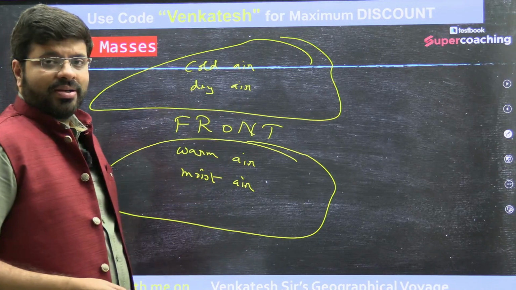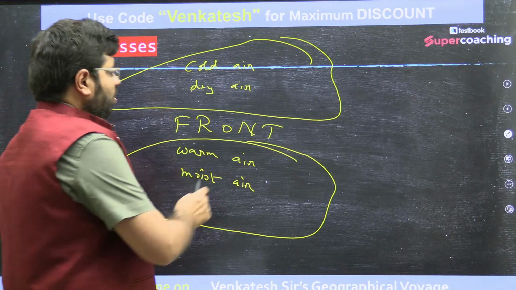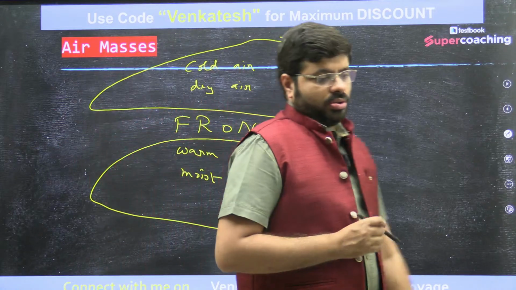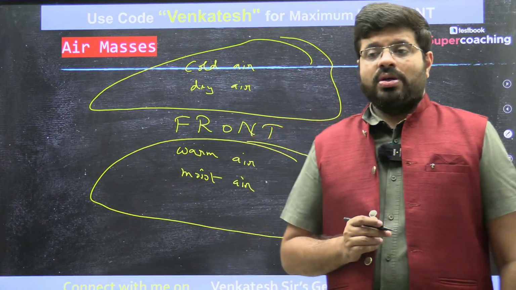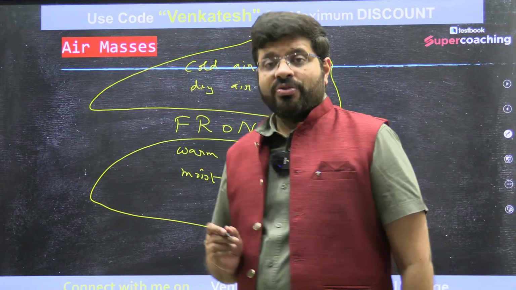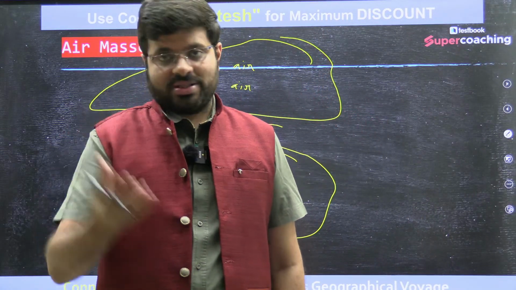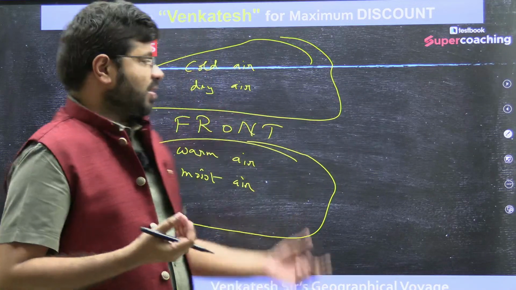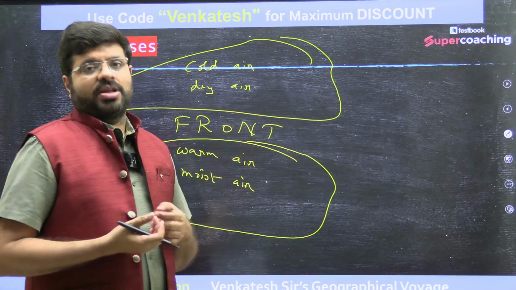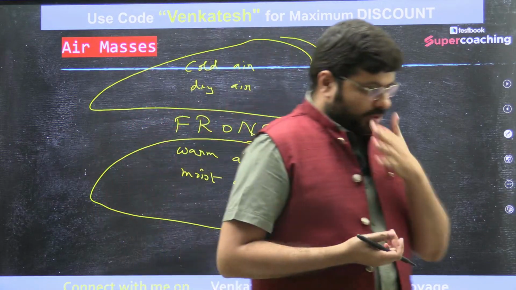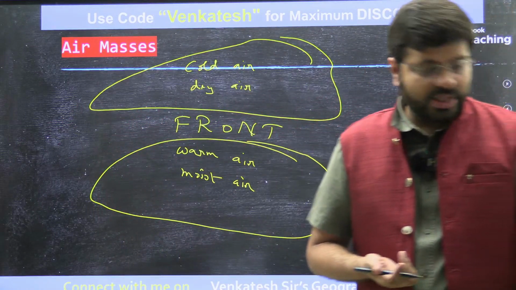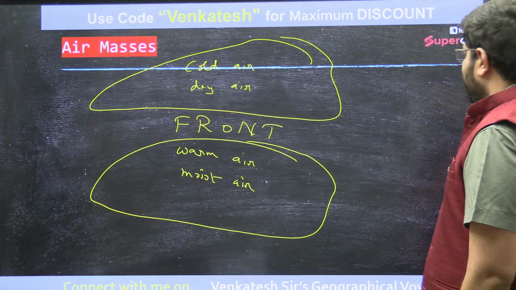Similarly, when two contrasting large volumes of air with contrasting features like warmness, dryness and moistness meet, that meeting point is what we call a frontal zone. And this frontal zone always has so many disturbances, so many atmospheric phenomena. So why do you learn this? To understand atmospheric phenomena. Let us see it further.